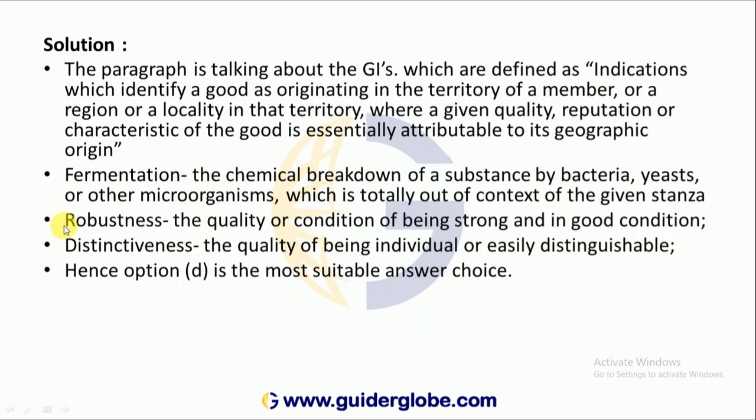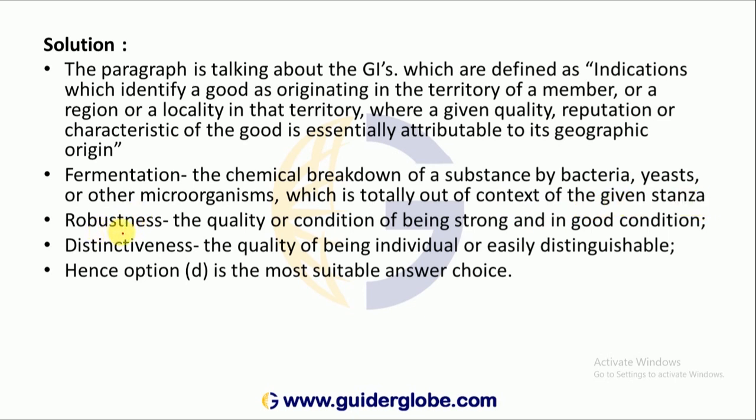Here also we'll note down the meaning of fermentation. The chemical breakdown of a substance by bacteria, yeast or other microorganisms. That is how milk is converted into curd. That is called the fermentation process, which is totally out of context of the given stanza.